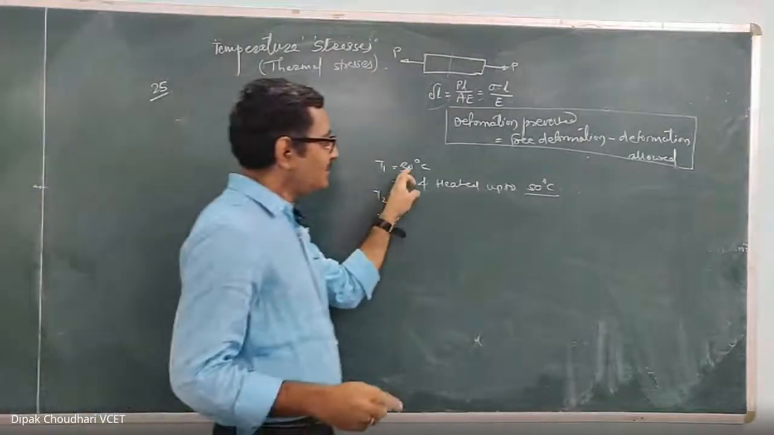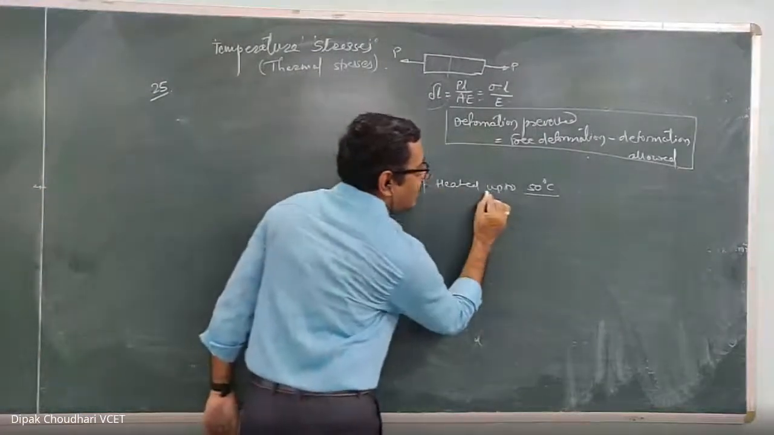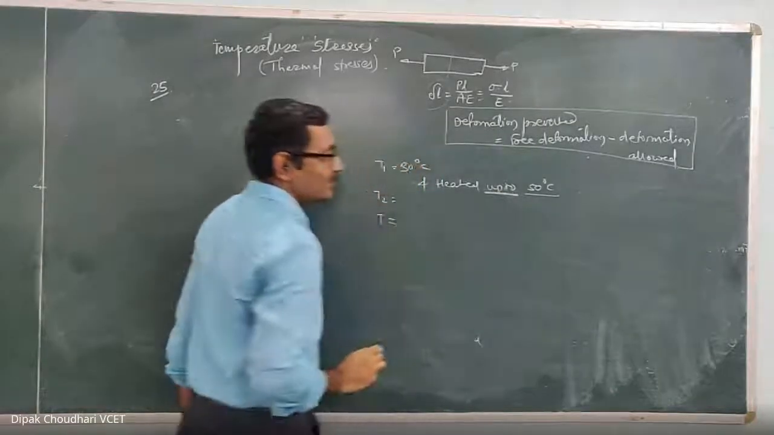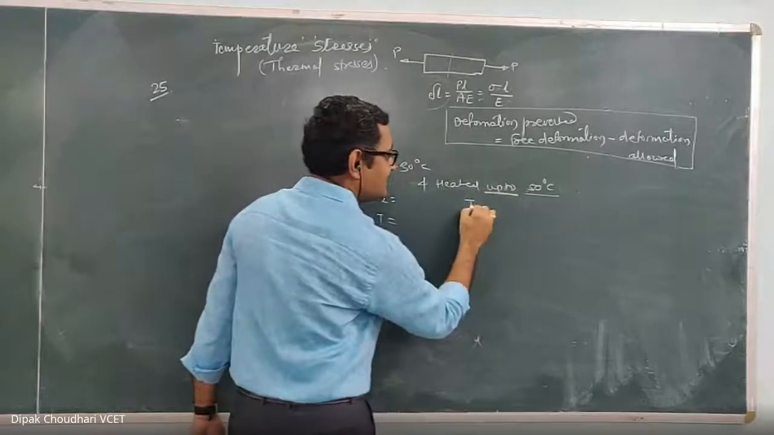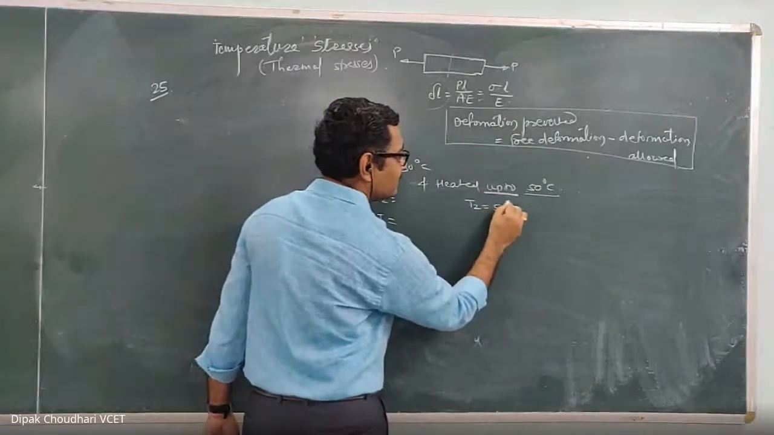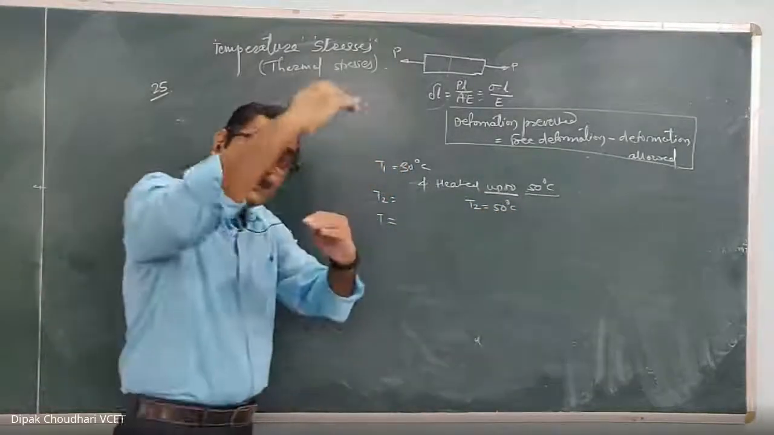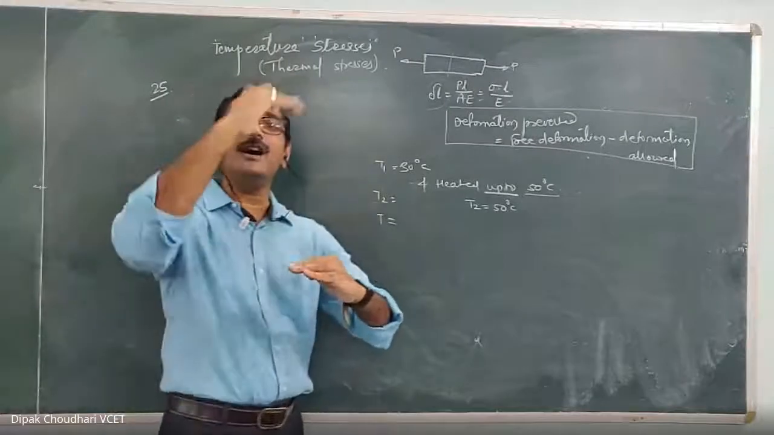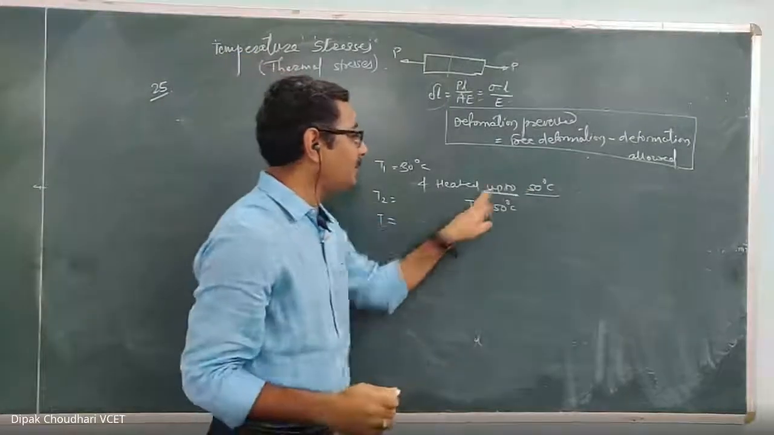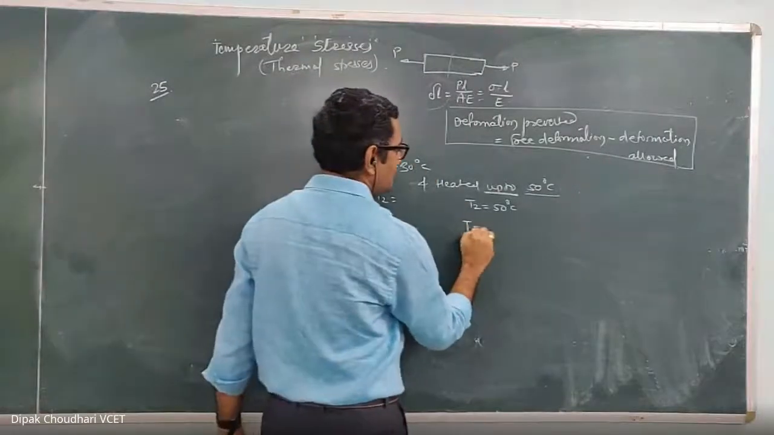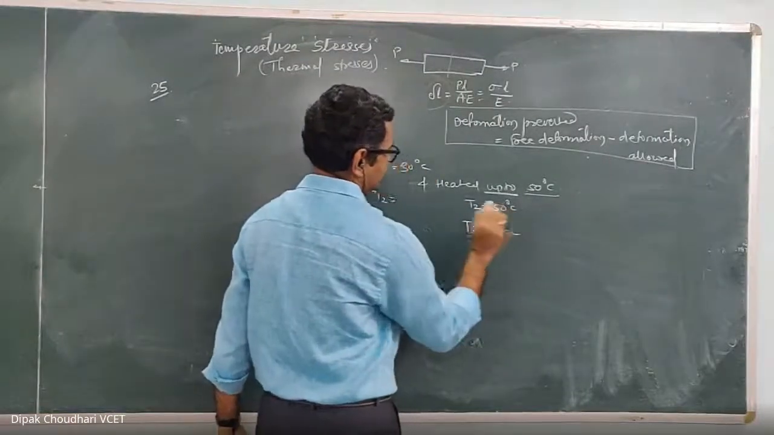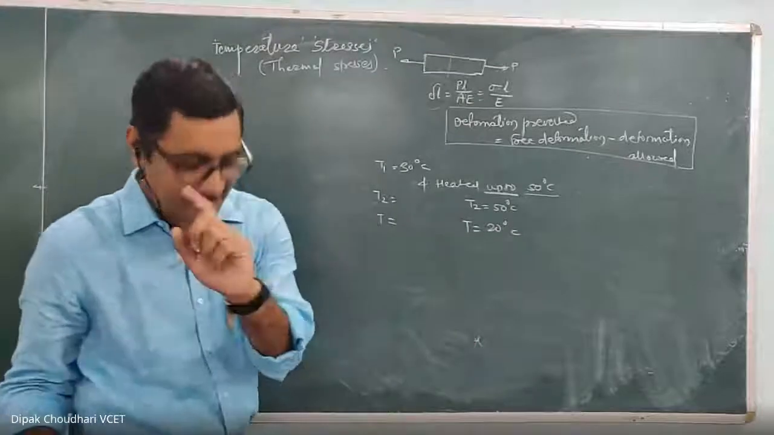Initial temperature is 30 degrees Celsius and it is heated up to 50 degrees Celsius. Here, this 50 degrees Celsius is T2. Initial is 30 and it is heated up to 50. Up to 50 means it is T2, and hence in this case the change in temperature is 20 degrees Celsius.